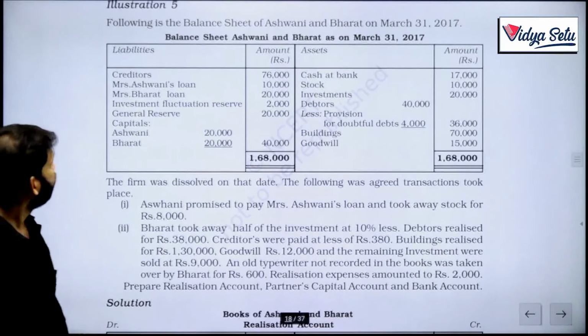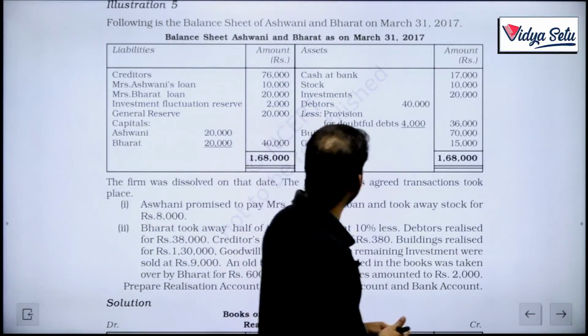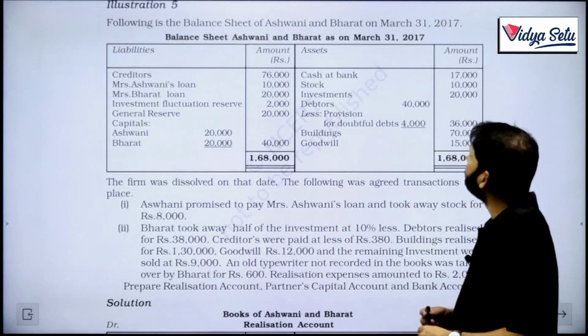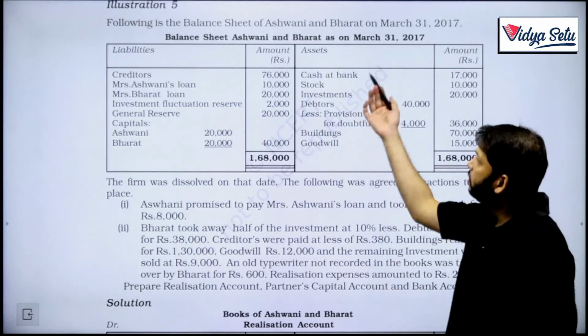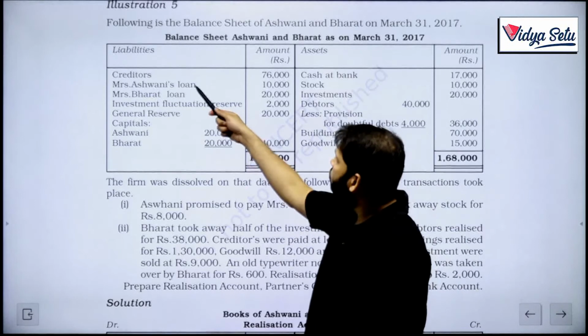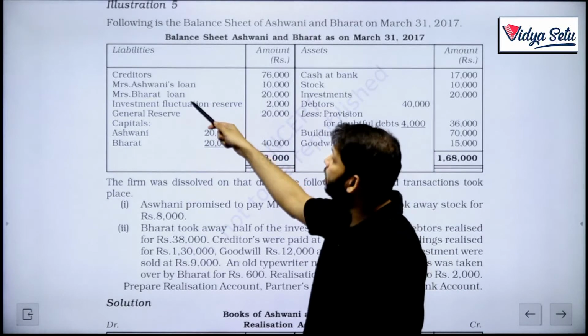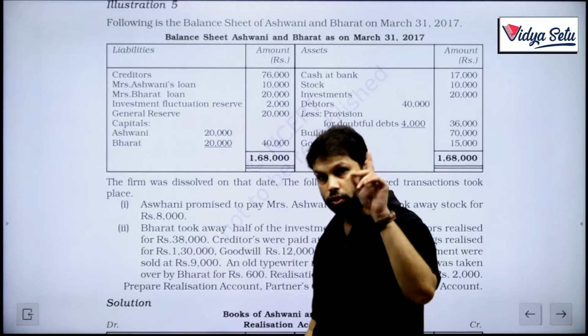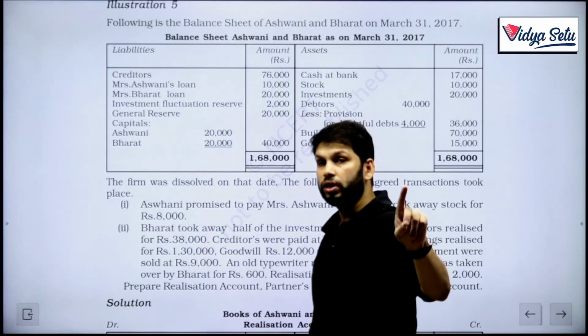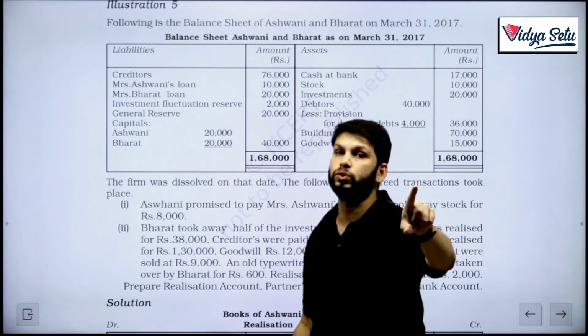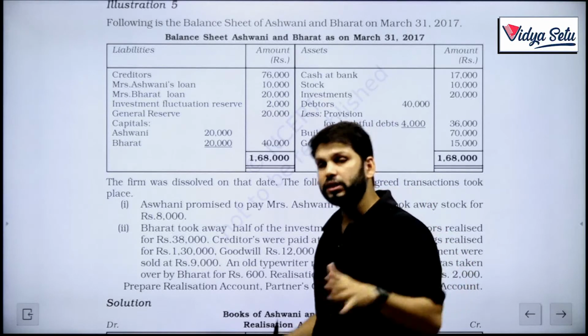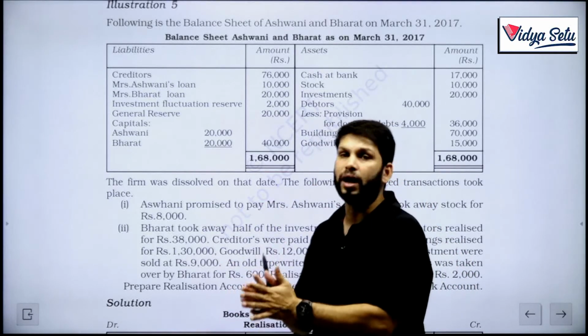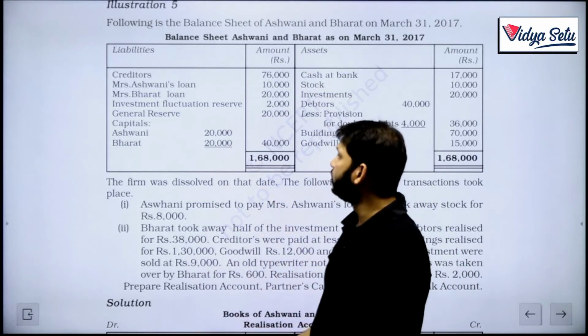Illustration 5. Following is the balance sheet of Ashwani and Bharat on March 31, 2017. The balance sheets are as follows. So creditors, Ashwani's loan and Bharat's loan. So these are partners' loans. Do remember, these will not be transferred to realization. Also, these will not be transferred to our capital account. First, there will be a different account called partners' loan account. From there we will settle them.